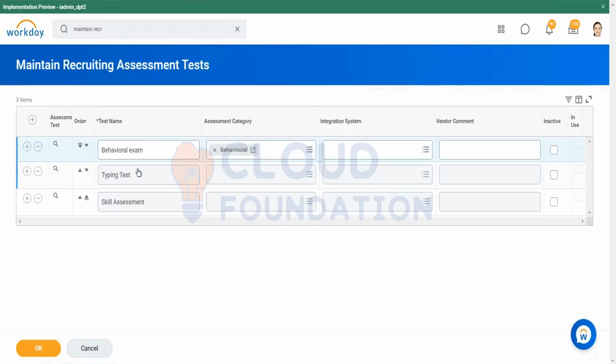So I want to say that every test is attached to a category. This category defines the segments for assessment segmenting. Integration system is like a third party vendor who will be conducting the assessment test for our particular organization. And then any vendor comment, in use or inactive, we can define over here. We don't have the access to that creation of segment for assessment, that's why we are not able to see, but the procedure is similar to that of questionnaires.